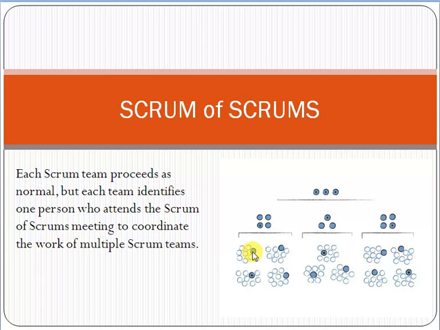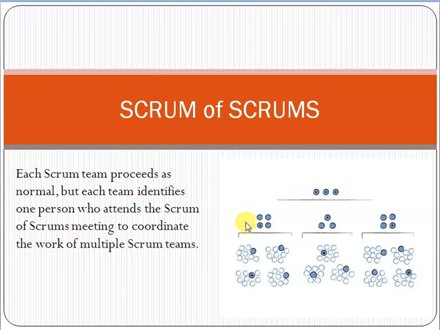This person will attend from here, this person from here, this person from here, and this person from here. Each Scrum team identifies a person who will attend the Scrum of Scrums meeting. For example, 4 teams are working on 4 modules, so 4 persons will be nominated to attend the Scrum of Scrums meeting.